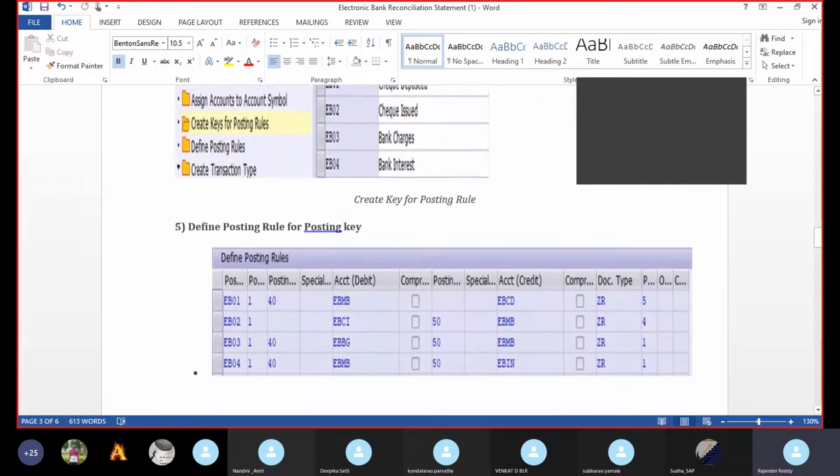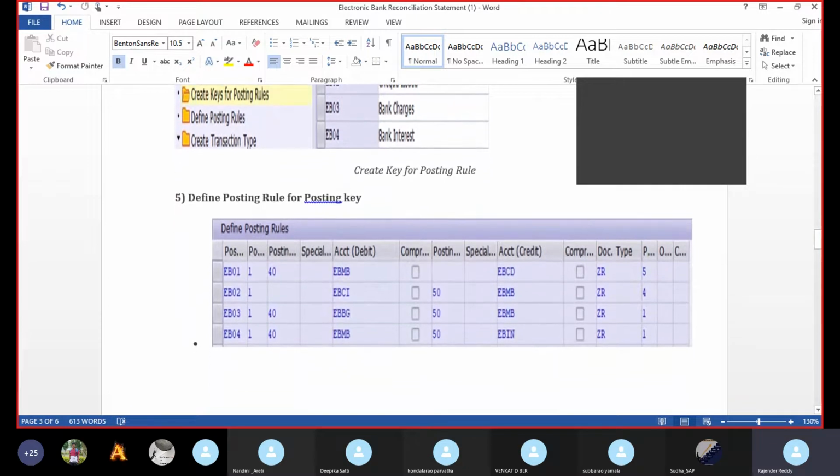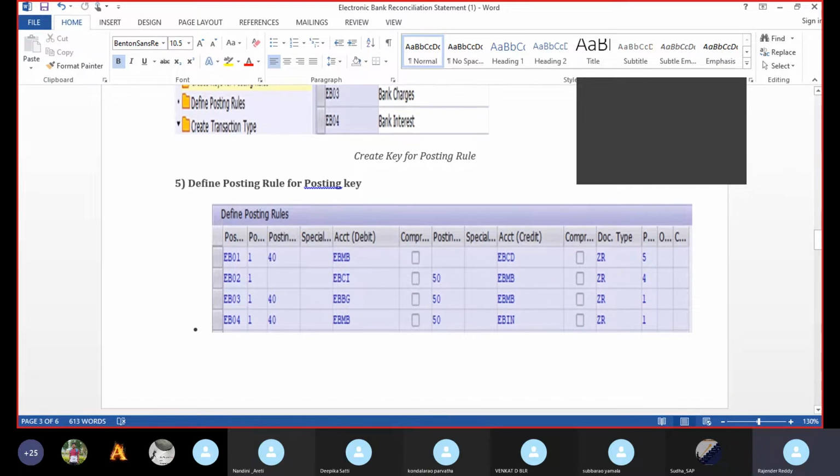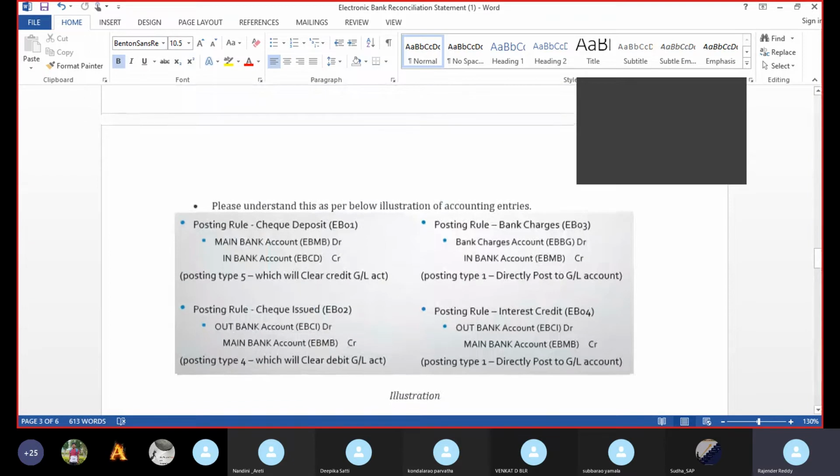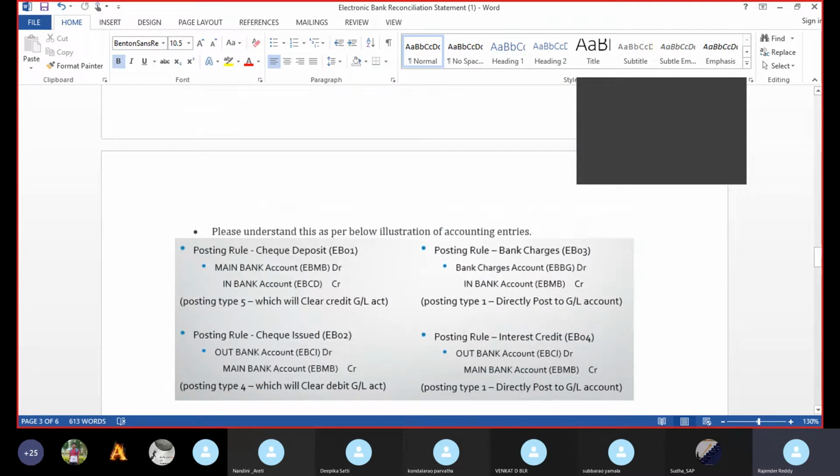And the next, most important step is to define the posting rule for the posting key. How do we give this posting rule for the posting key? See here, there are some transactions. If you want to deposit a check, what is the entry? The main bank account is debited, meaning cash is coming to us, and the incoming bank is credited.